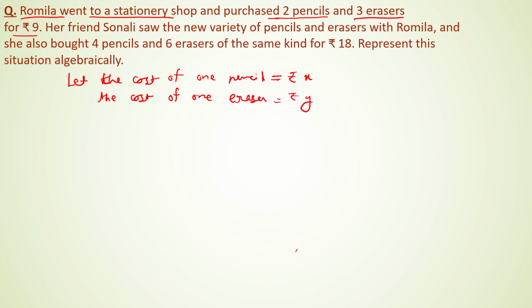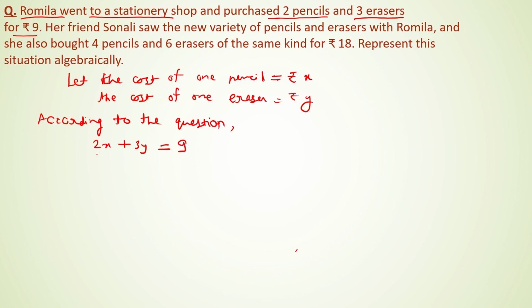So Romila has spent 9 rupees, and according to the question, 2x plus 3y equals 9.